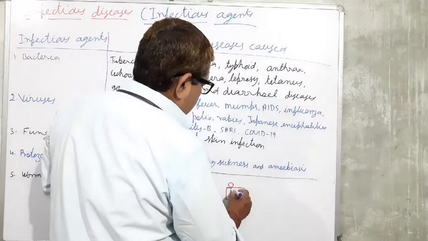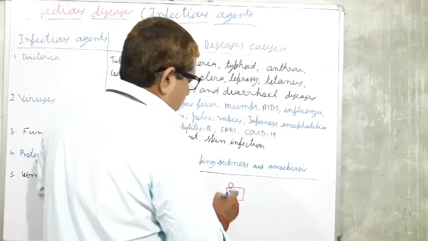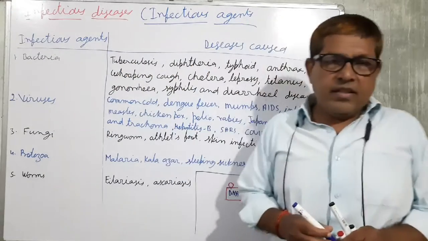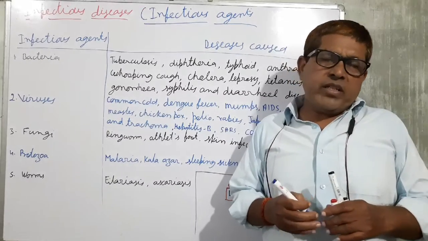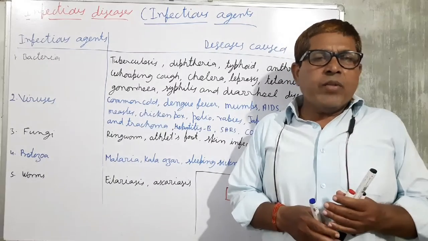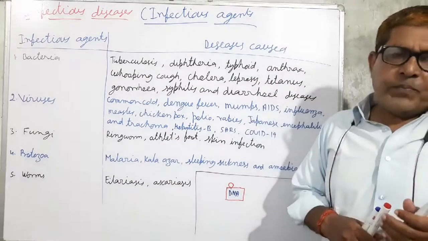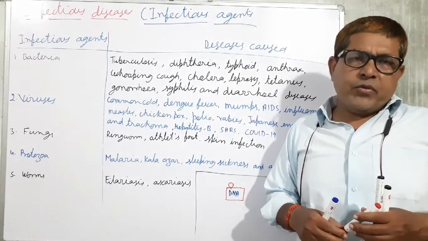It has genetic material like DNA or RNA. Virus has DNA or RNA, never both. Other organisms have both nucleic acids, DNA and RNA, but virus has either DNA or RNA, never both.